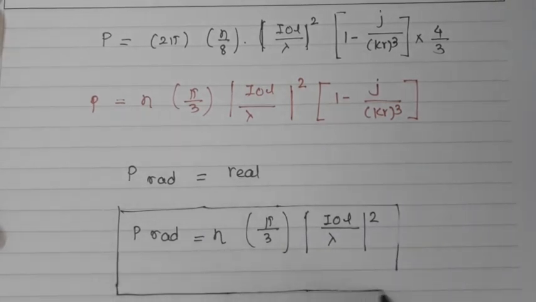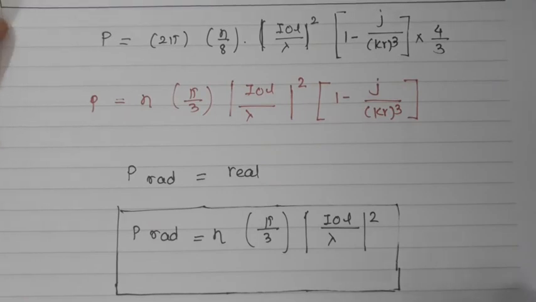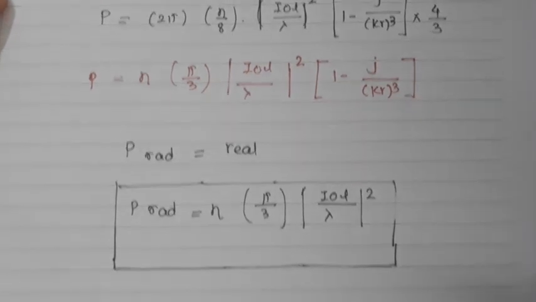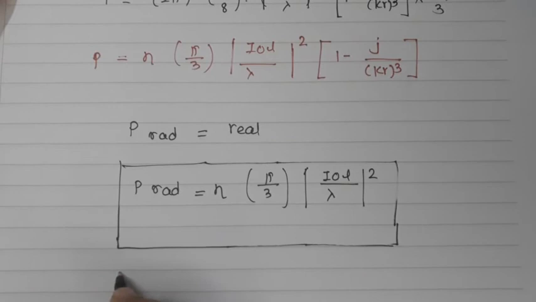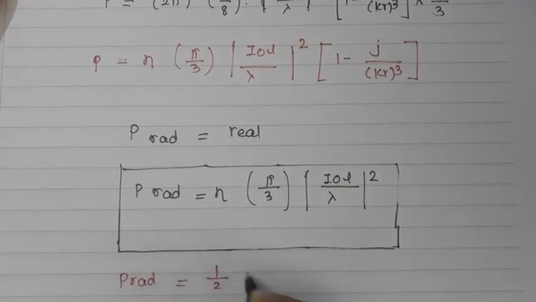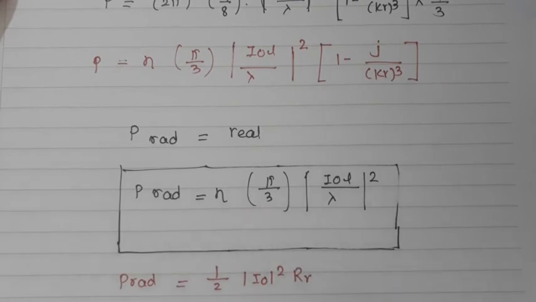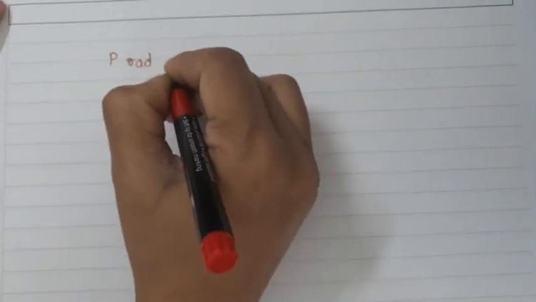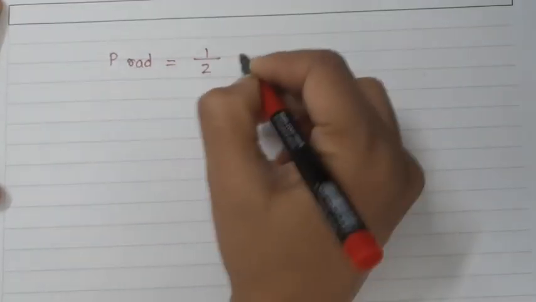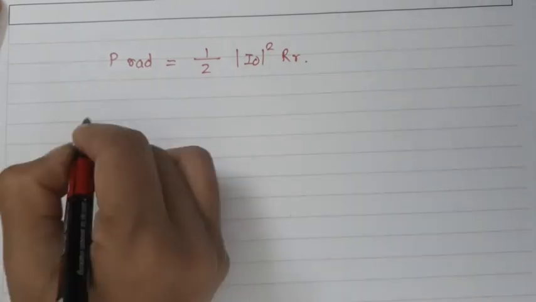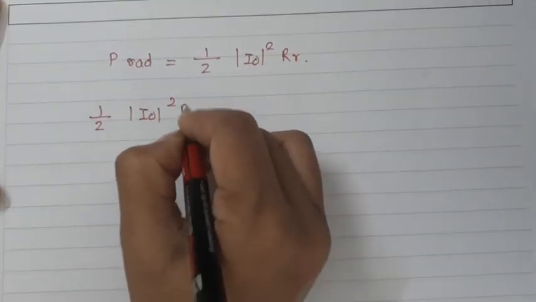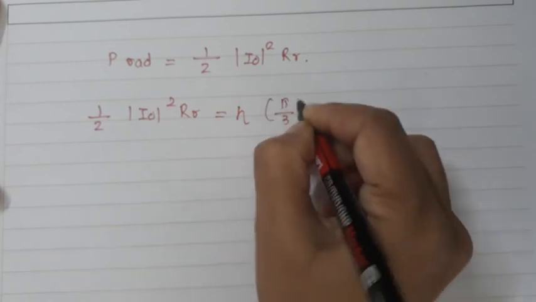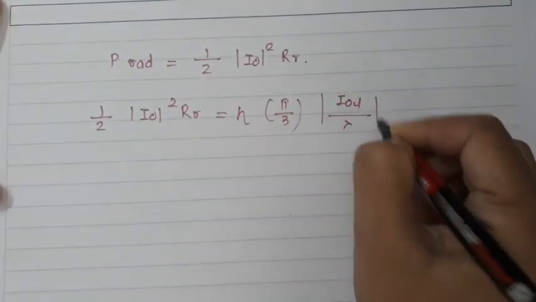Now as I have found the radiated power by the infinitesimal dipole, I can calculate the radiation resistance. So I can equate this particular power with P radiated is equal to 1/2 I0 square RR, which we have already seen. So equating the two terms, 1/2 I0 square RR is equal to neta pi by 3, (I0L by lambda) square.